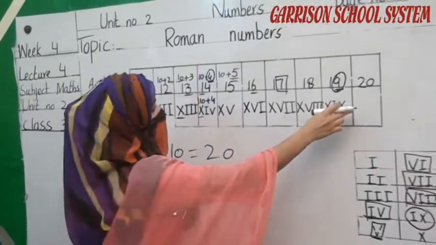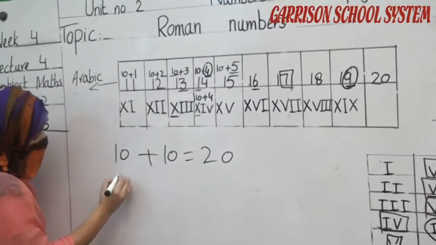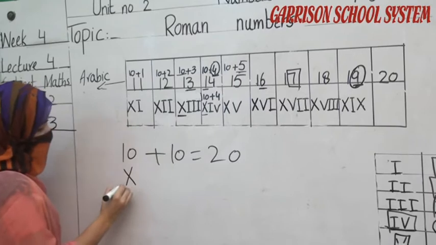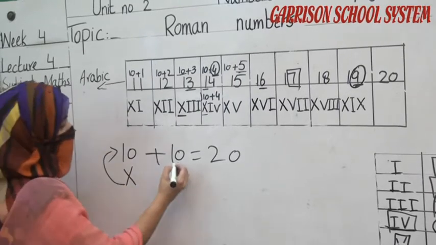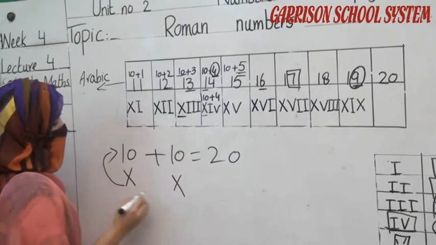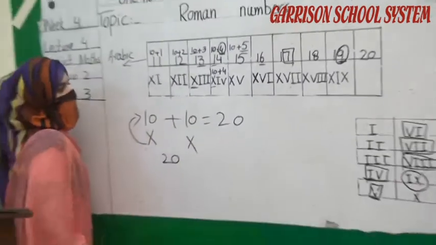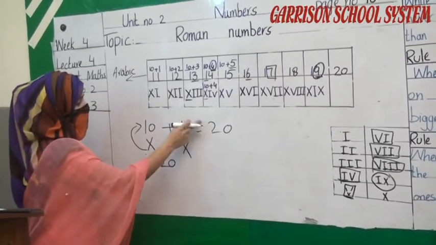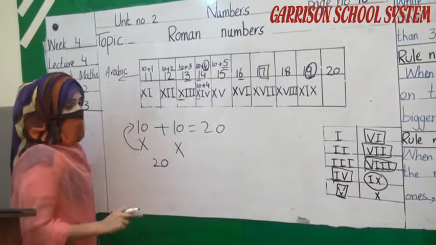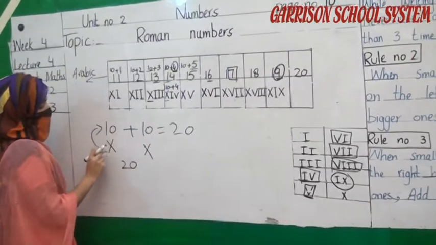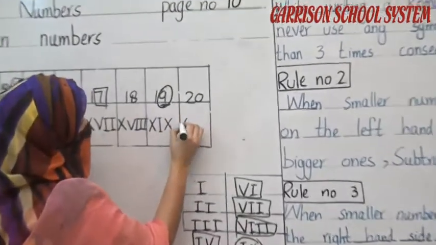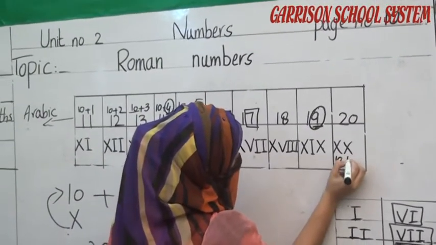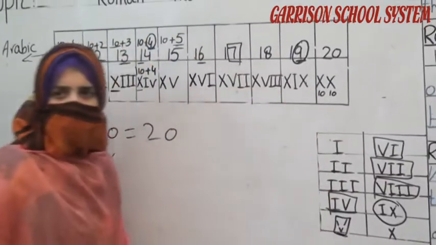When we add 10 and 10, we get 20. So what should we do here? Which symbol do we have to use for 10? We have to use X. X is representing 10. For the next 10 we also use the symbol X. So 10 makes 20. Okay student, understand? One X represents the number 10, the second X represents the another 10. So 10 plus 10 is 20. So we have to write here 2 times X. It's representing the number 20. This X is 10. This X is 10. 10, 10, 20. Okay student?